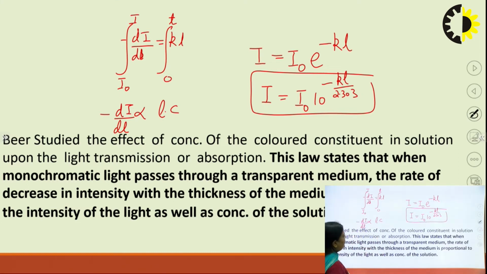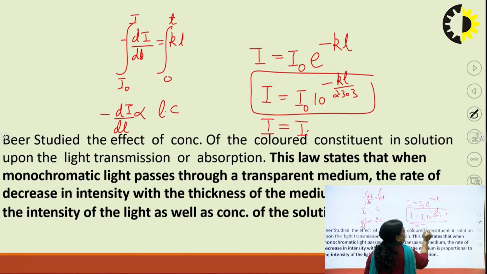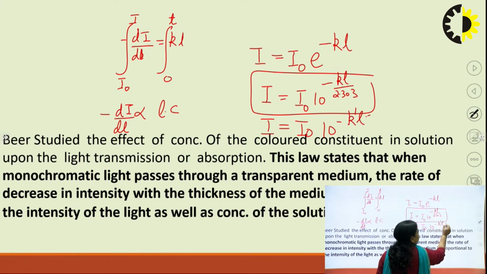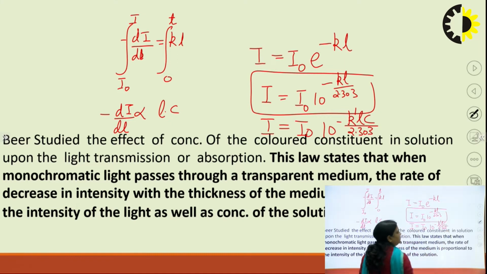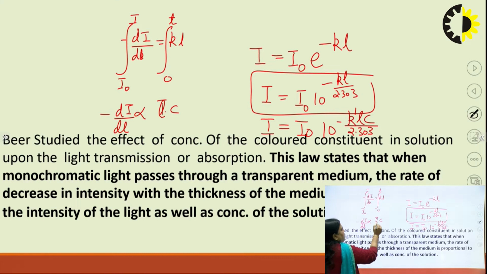When we solve this, it comes I is equal to I naught 10 to the power minus K dash L C upon 2.303.